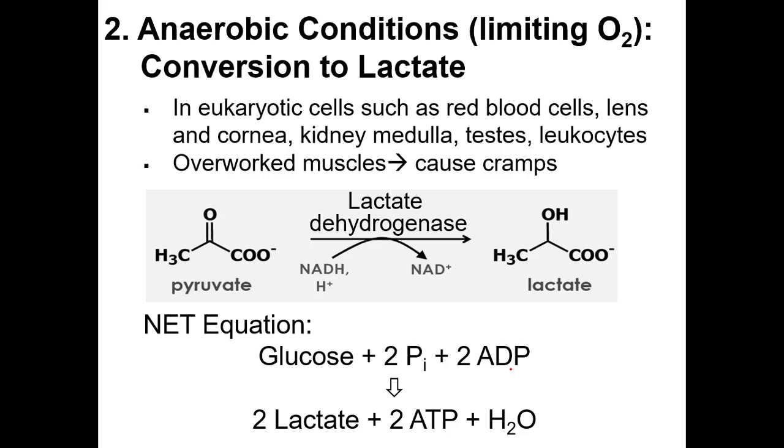So the other one naman is the conversion of this anaerobic din siya pero limiting yung oxygen. So this one naman ay yung conversion to lactate. So in eukaryotic cells such as red blood cells, lens, cornea, kidney, medulla, testes, and leukocytes, nangyayari itong conversion to lactate. So ito yung na-observe nyo kapag meron tayong overwork muscle. So that causes cramps. So the reaction here is your pyruvate will be acted upon by your lactate dehydrogenase.